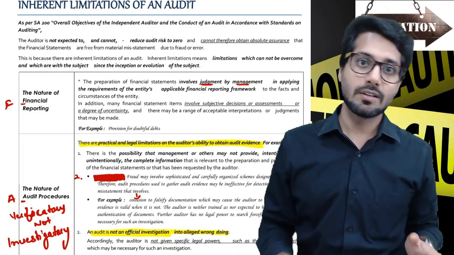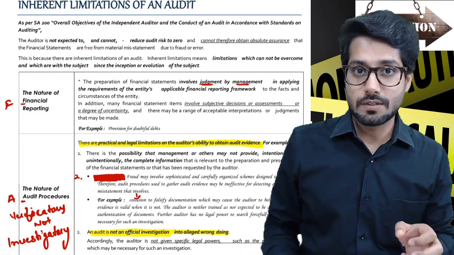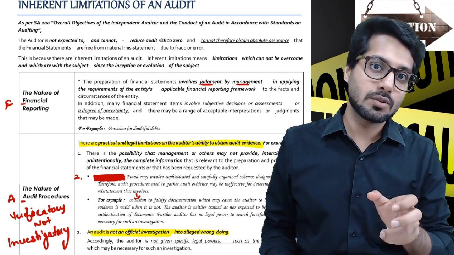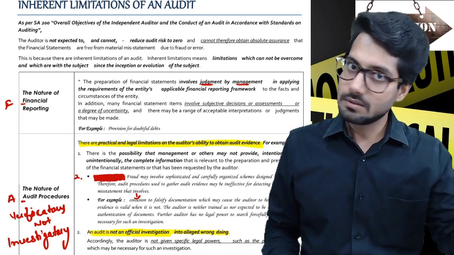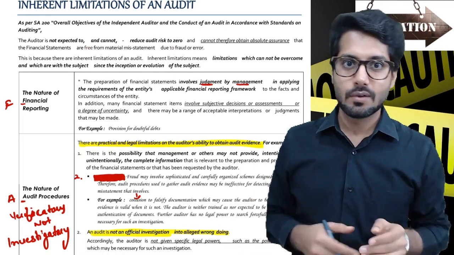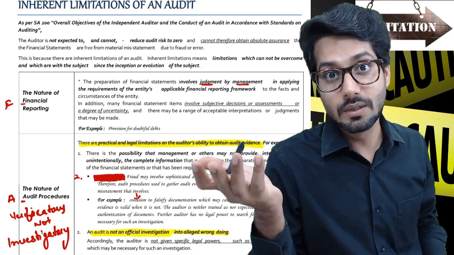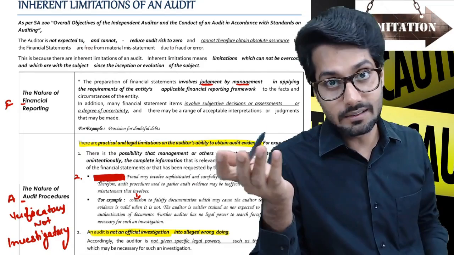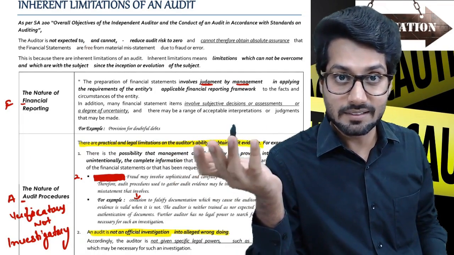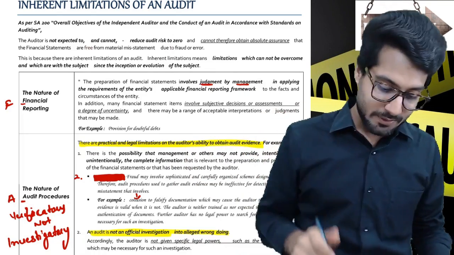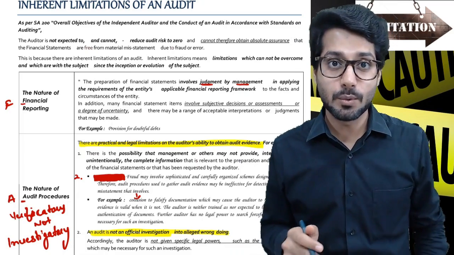Similarly, when we are conducting an audit, you cannot give absolute level of assurance, or basically you cannot reduce audit risk to 0, which means you have checked everything. That is not possible. You do sampling, because if you start checking everything, probably your articles are going to spend years over there to create that audit report, and they are probably going to be having kids at your clients' places only in the coming years, and they'll be married at that place only. So you don't want that. So to avoid all that, what we do is we do sampling, right? I hope you understand that much.